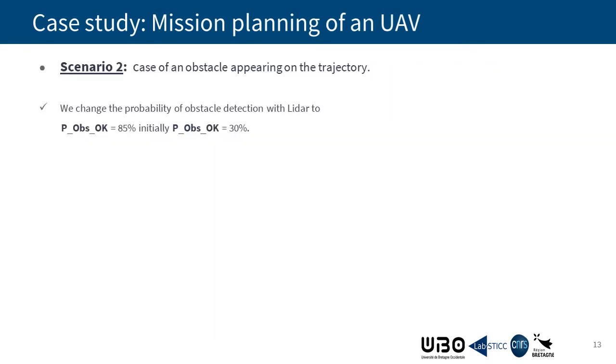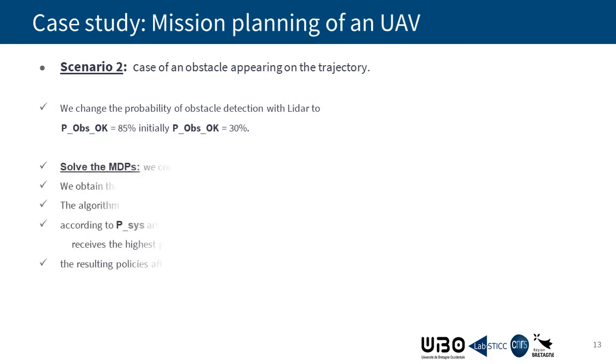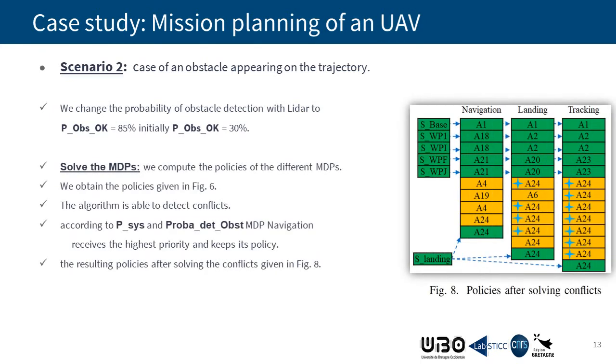In scenario 2, an obstacle appears on the trajectory, so we change the probability of obstacle detection with the LiDAR to 85%, initially 13. We solved the MDPs and we found the policies given in figure 6. In figure 8, we can see the resulting policies after solving conflicts.